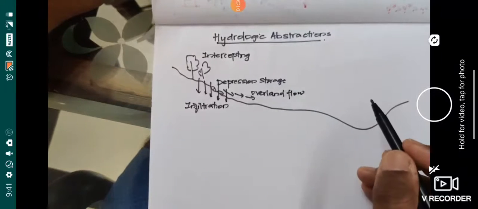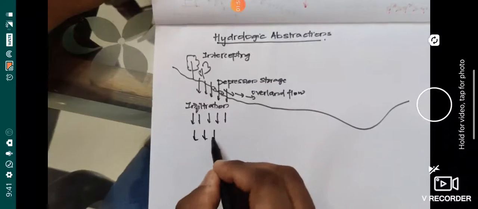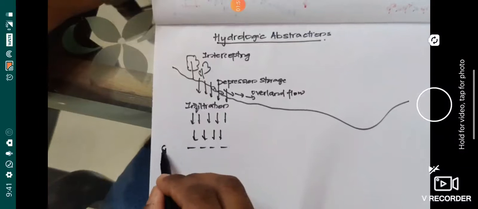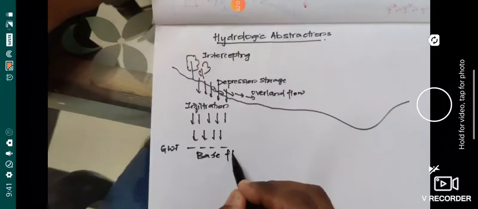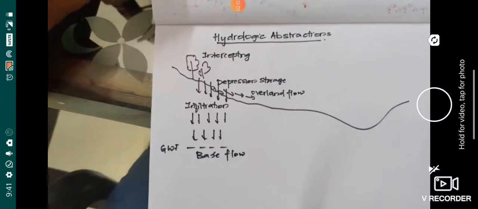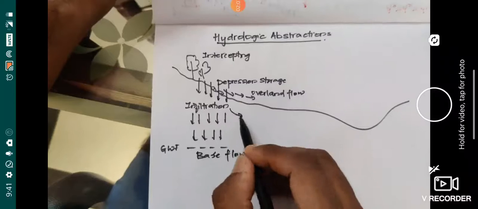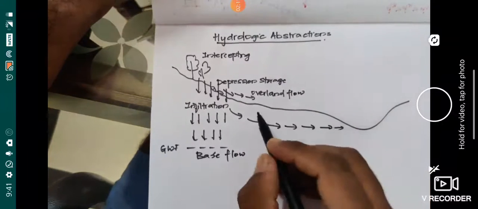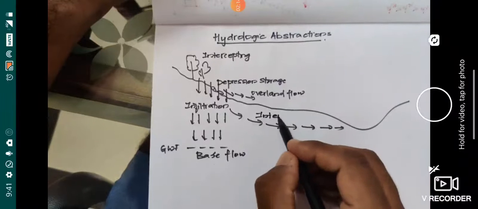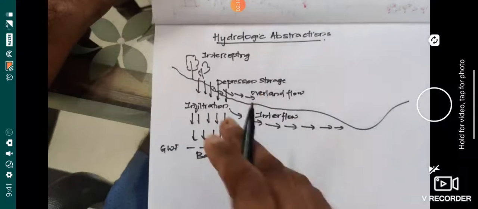And out of this infiltrated water, some portion will be joining the groundwater flow, and that's called base flow. These things we have already discussed in the previous semesters. And some amount of water will not join the base flow but will have a horizontal movement, which is called interflow. That cannot be termed groundwater flow or overland flow, but it can be termed interflow.